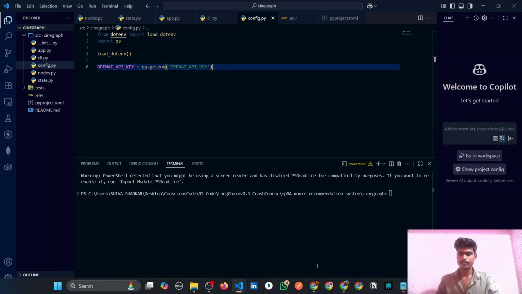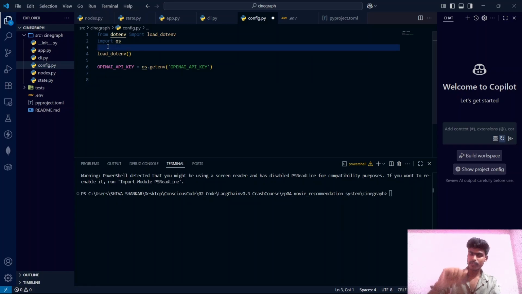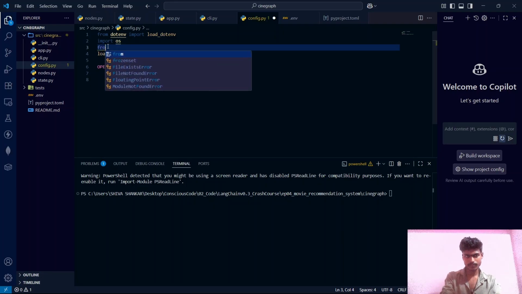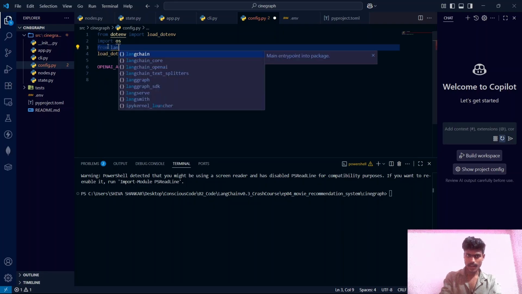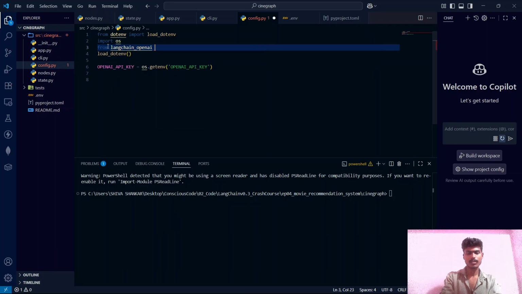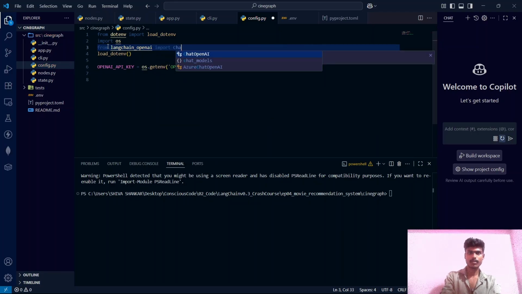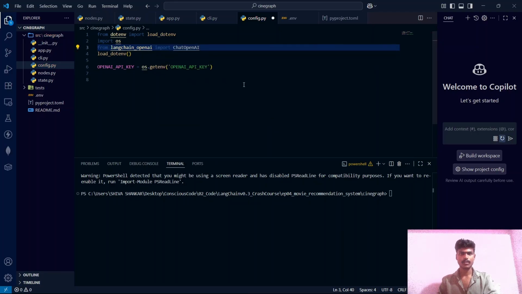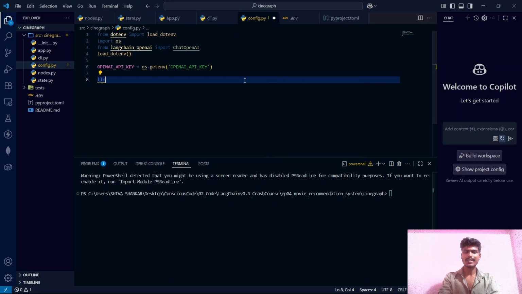It is saved. And to configure the LLM, we need to import the ChatOpenAI module from the LangChain package: from langchain_openai import ChatOpenAI. And llm is an instance of ChatOpenAI.